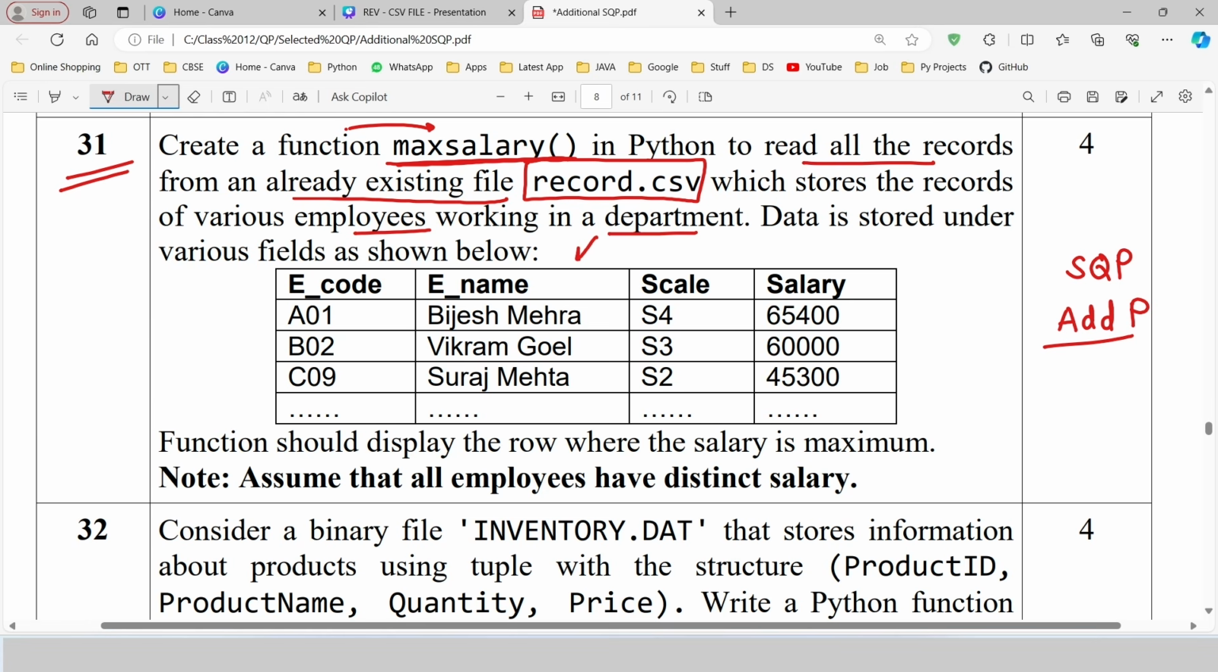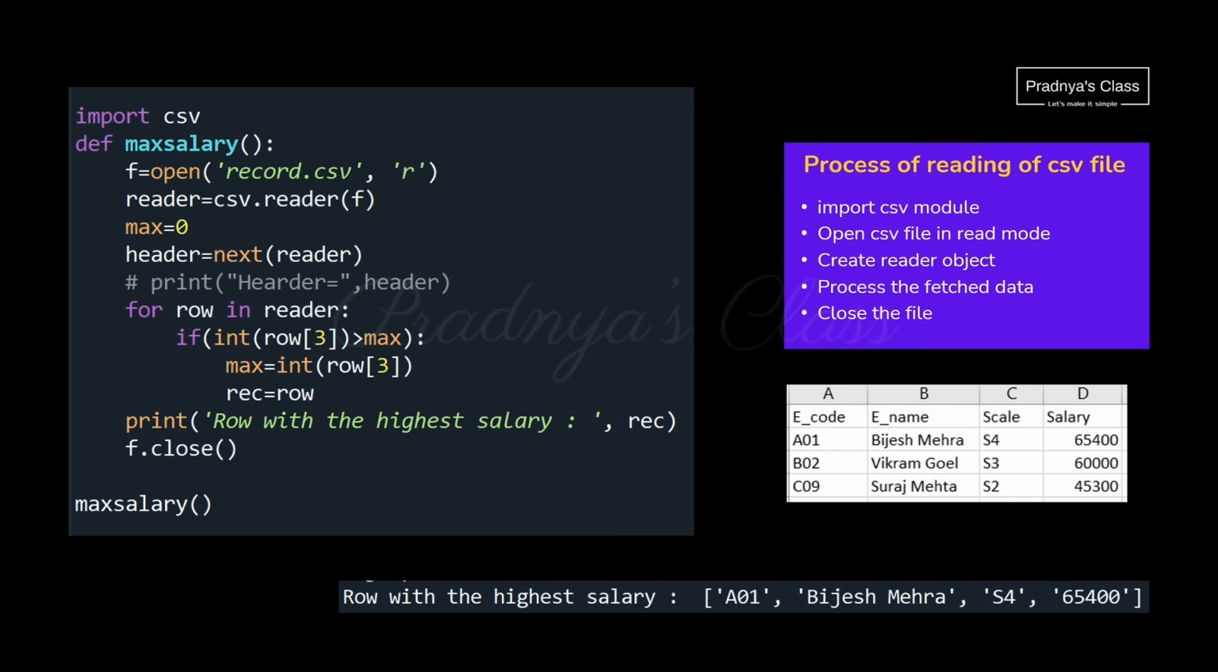Look at the data. The first field is e-code, second is e-name, third is scale, and the fourth one is salary. Here is the question. Function should display the row where salary is maximum. So we need to print that record in which salary is the maximum among all. Let's try to understand the code.